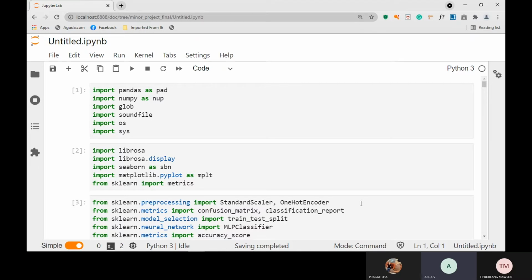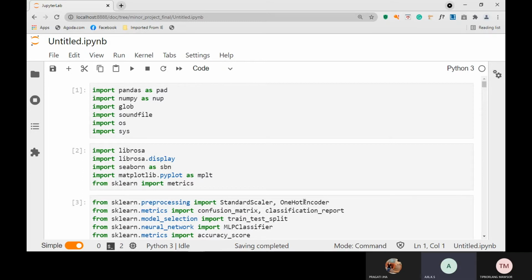As you can see, we have imported many Python libraries, like Pandas, NumPy, Glob, and SoundFile. Pandas is for data manipulation. NumPy is for arrays, so we are segregating the emotions in arrays, and that's why we use NumPy. Glob is used to get file directories, and SoundFile is for reading sound file formats.